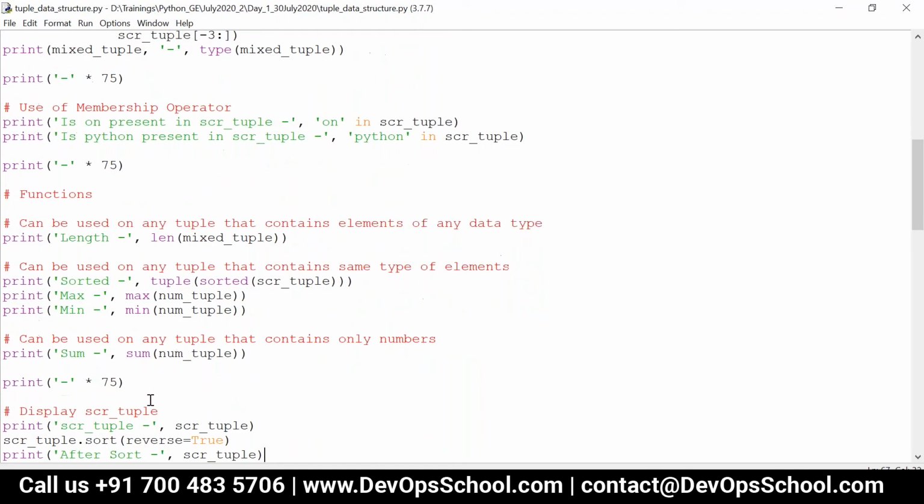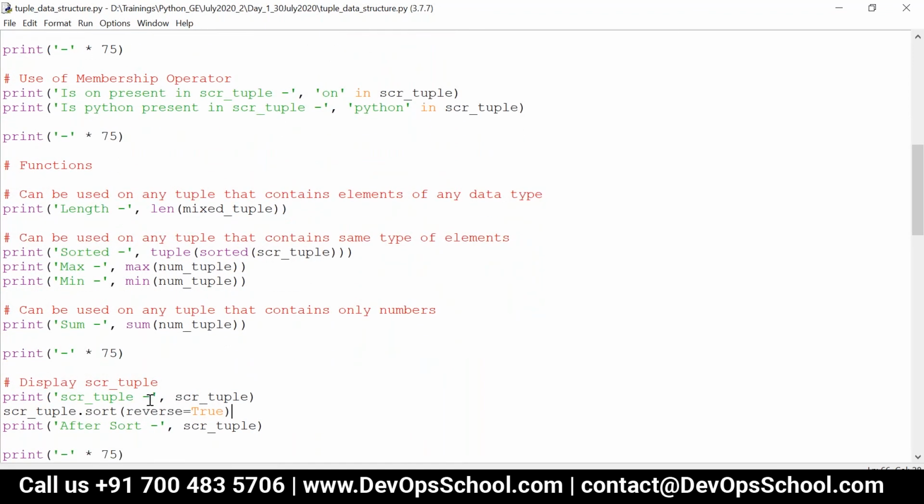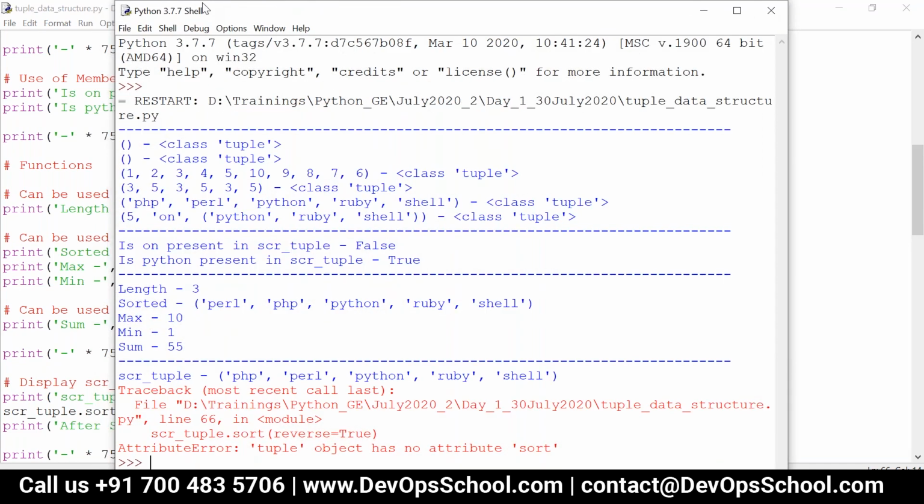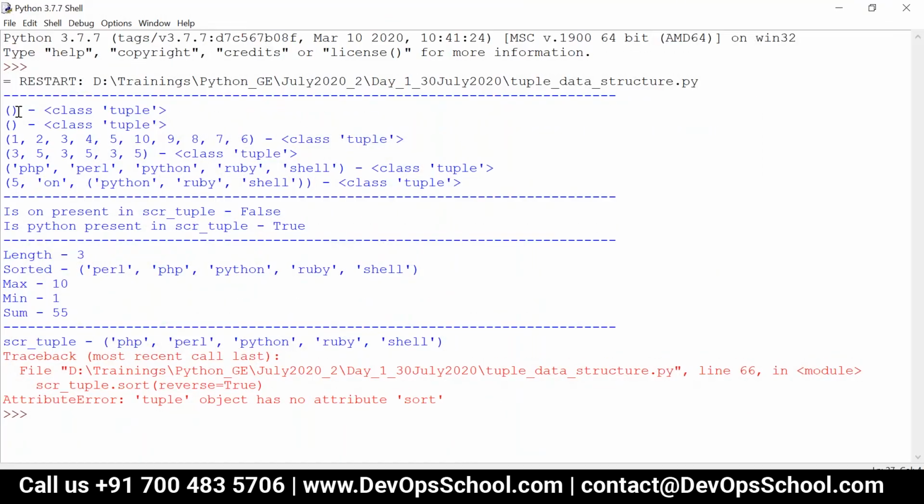The difference is coming from here. What will happen when we do sort? The elements' order will be changed. But since it is a tuple, we can't change it. For example, if I just execute this, you can see everything is producing the same result: concatenation, repetition, indexed values, mixed tuple, membership operator, and all the functions. But sort is giving the error saying tuple object has no attribute sort.